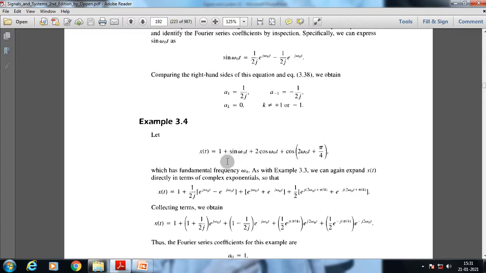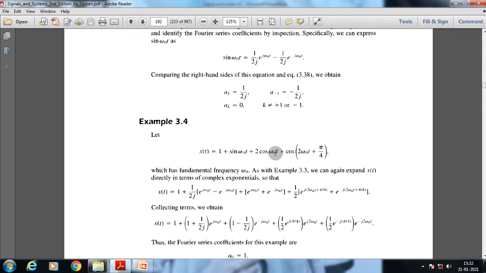This specific complex problem where we have 1 plus sin omega 0 t plus 2 cos omega 0 t plus cos(2 omega 0 t plus pi by 4). So this specific function is nothing but the linear combination of 3 cosine functions, and the DC value is already added to this signal. So we need to extract all the information from this specific signal.